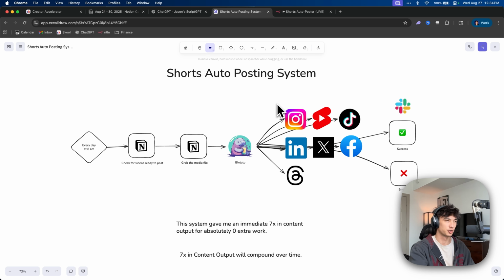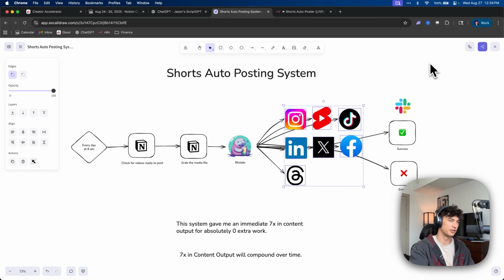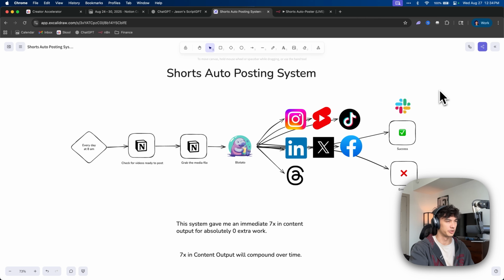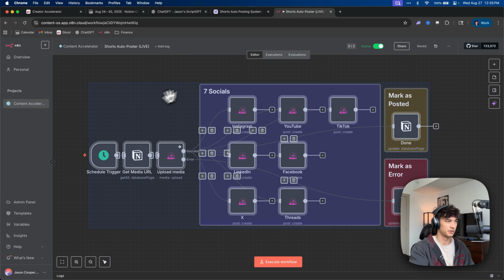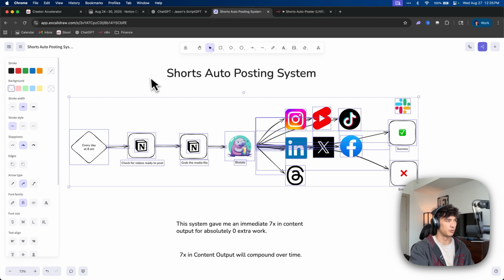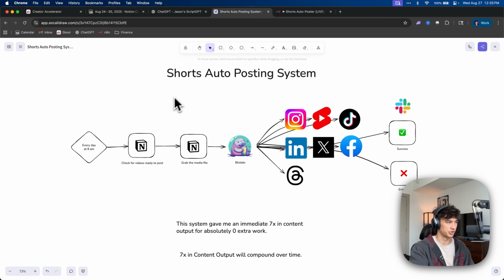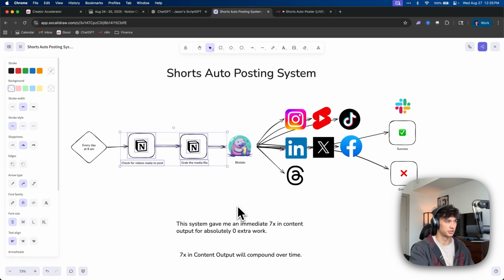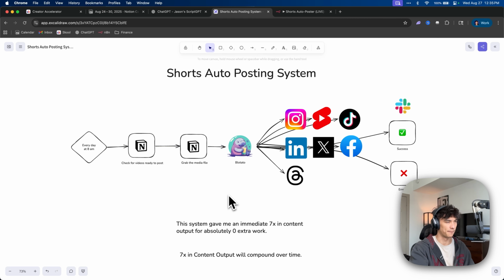how to build a short auto posting system that posts to all 7 of these major platforms all at once, automatically, and I'm gonna be showing you how to build this for completely free, okay? So I'm gonna give you a free template. I'm gonna give you the free template for the end-to-end workflow. And then I will give you a free template for Notion as well, so that you can keep all your content in like a database, right?